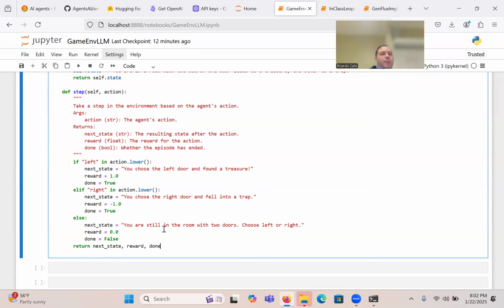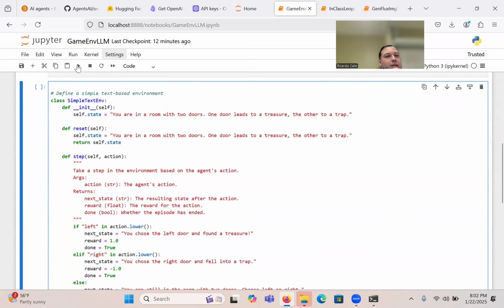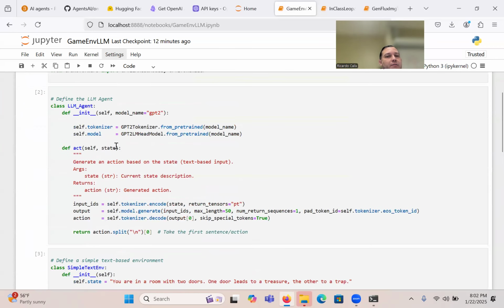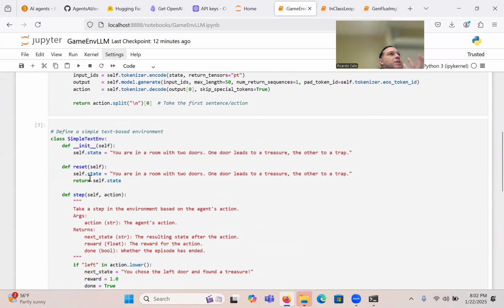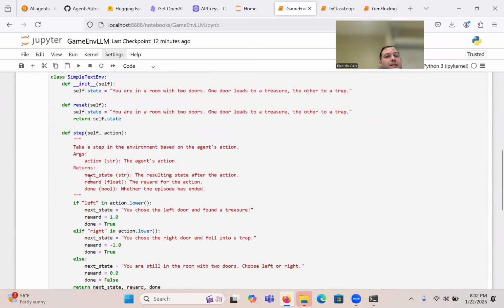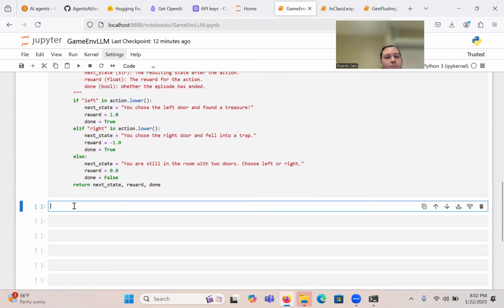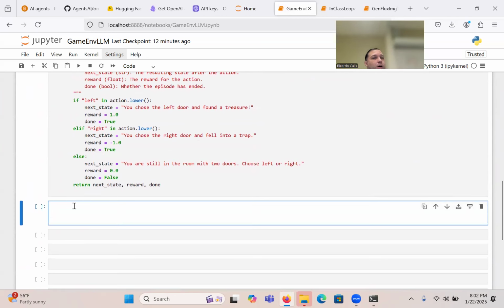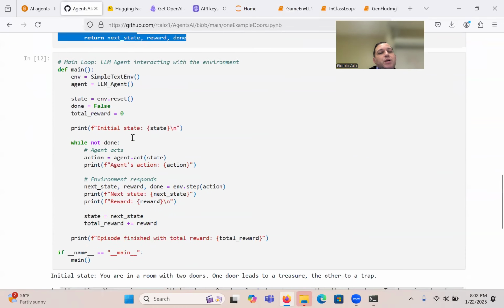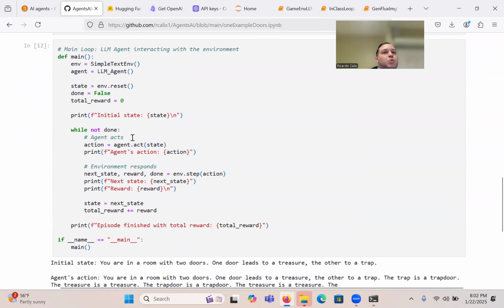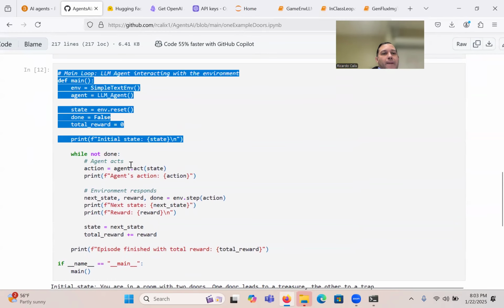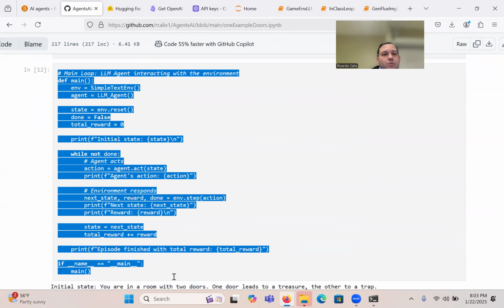Okay. And as I said, with this example of GPT-2, it doesn't do that well. But I wonder with other models if it would do better. All right, so hopefully that made sense. So essentially you have the agent over here and some functions, and then you have the environment, which can be as complicated as you want it to be. All right, so once we've done that part, the next part is just to bring everything together and basically to run it and see what happens.